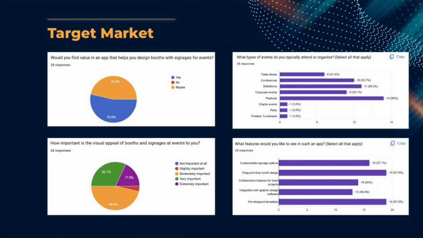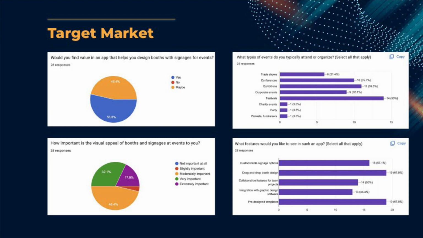Target market. Based on our findings, it was clear that there is a market for this app, as everyone who responded found that in the first chart, 53.6% clearly see value and 46.4% potentially see value in our app. Looking at the bottom left chart, it was evident that our respondents find some level of importance when it comes to the visual appeal and signage at booths, as not one respondent chose the option not important at all.